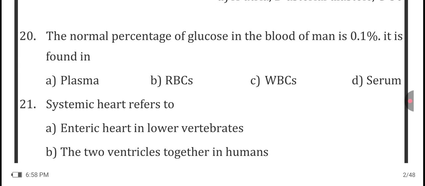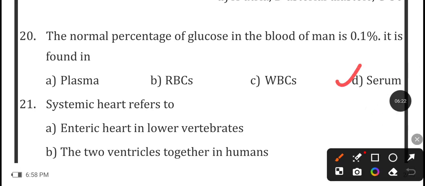In the plasma, option A, option B is RBCs, option C is WBC, and option D is serum. In the serum, the percentage of glucose is 70 to 100 mg per deciliter, so this option is not correct. So 0.1% glucose is found in the plasma.